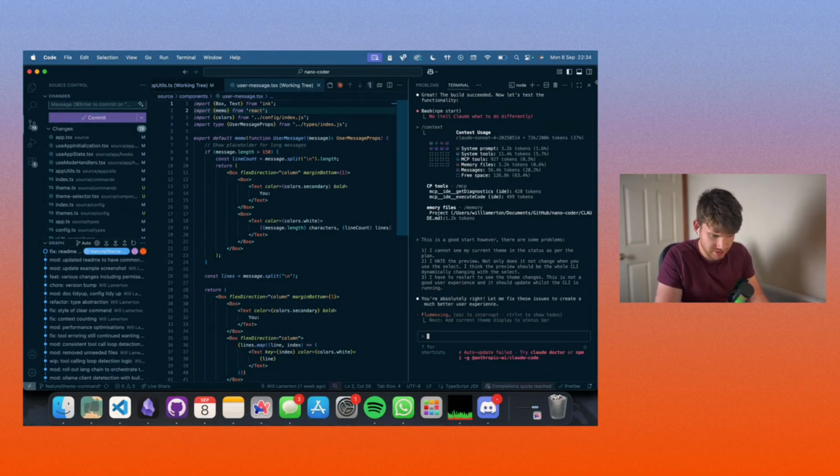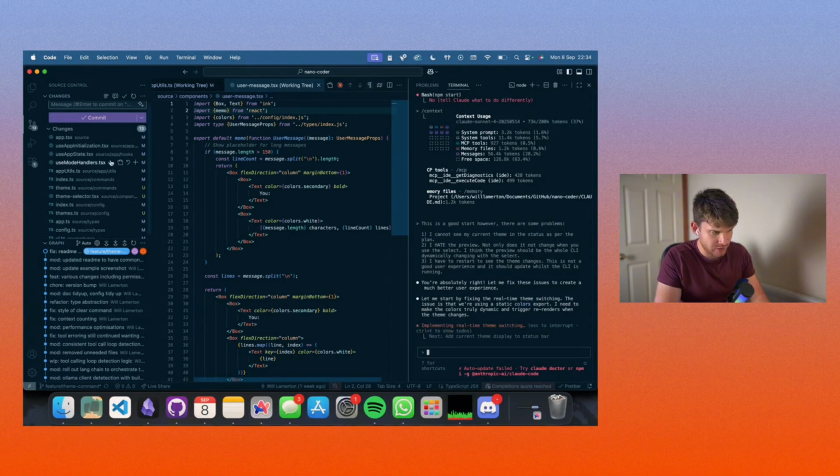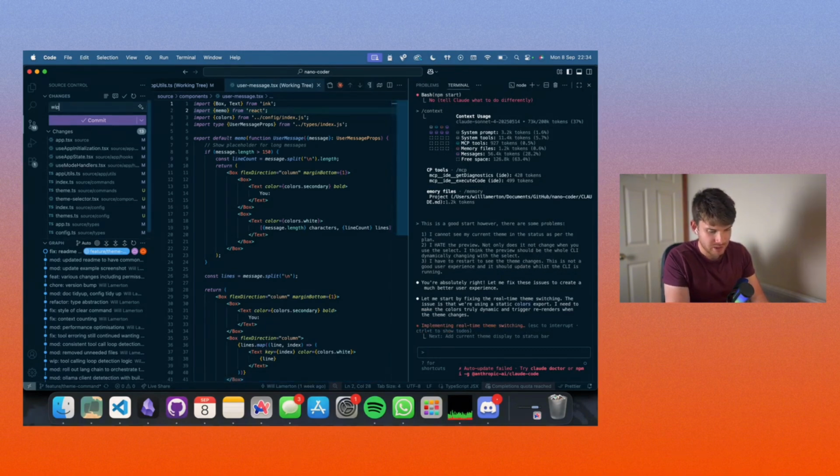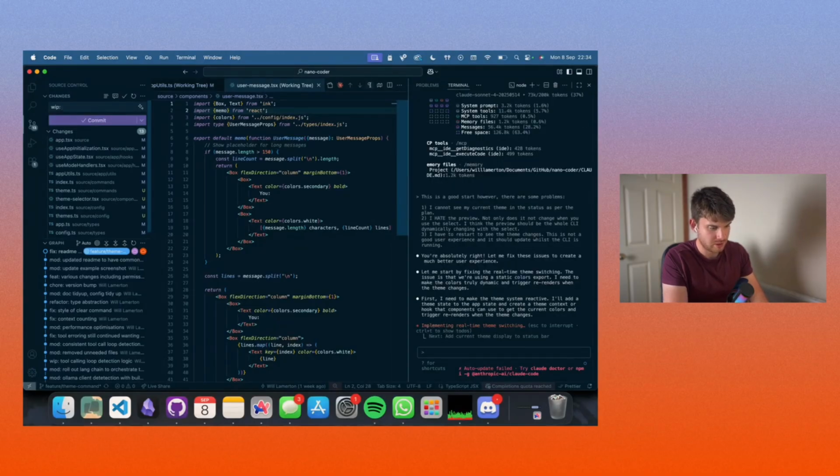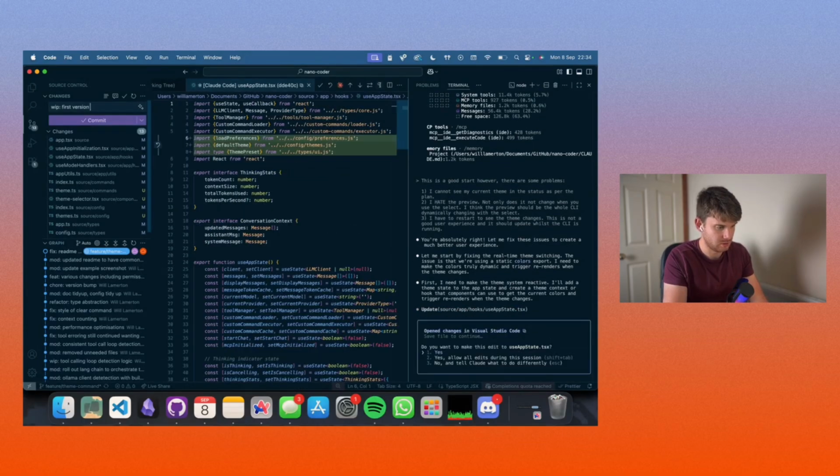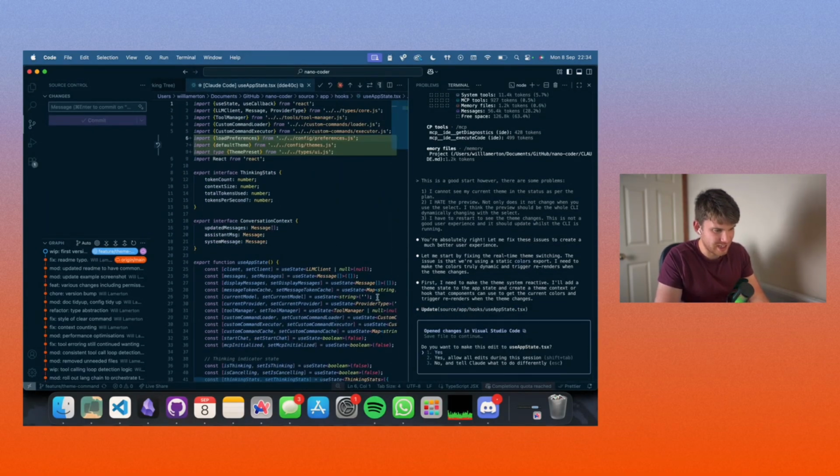You're absolutely right. Let me fix these issues to create a much better user experience. Good on Claude, eh? Before it does this, I am going to whip commit, just because if you do too much at once, it can be a bit of a problem. So I'm going to go whip first version. Whip is work in progress. First version of the social theme command. Commit. Okay, what have we got here? Load preferences, default theme, app state. Great. It's gonna be doing some things here.